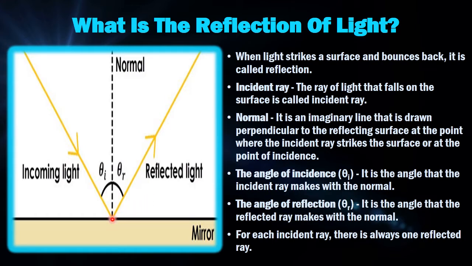And from the point where the bouncing back of light, or reflection of light, took place, we draw a perpendicular to the mirror. So this is the mirror and we are going to draw a perpendicular. I hope you know perpendicular. Perpendicular is the 90-degree angle.